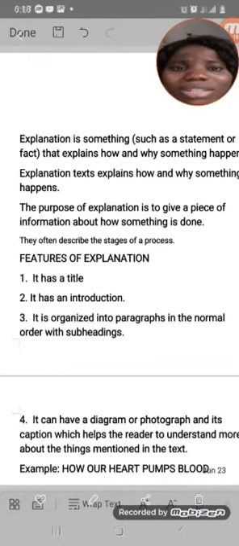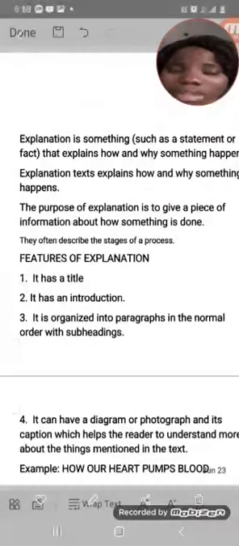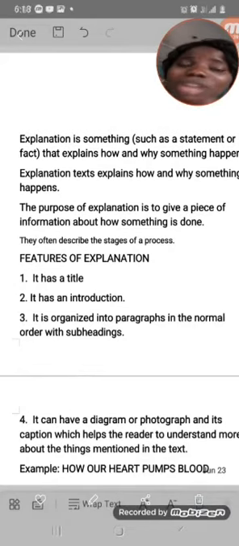Then what led to the flood, what caused it, you will write it. So after the flood, what are the damages done by the flood? You will write it. You will explain to us. Do you get it now? So that is what explanation text does. And another thing about explanation text is that you can make use of pictures. You put a picture. The picture too will explain more.